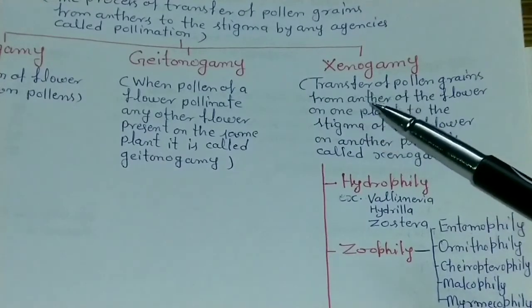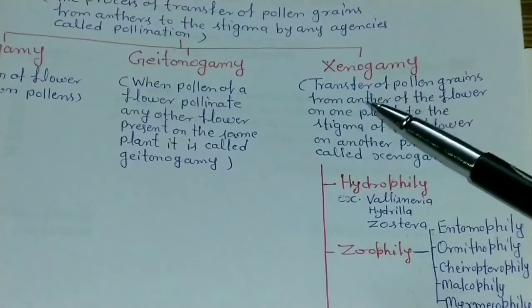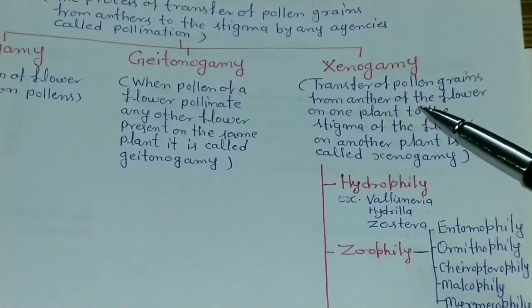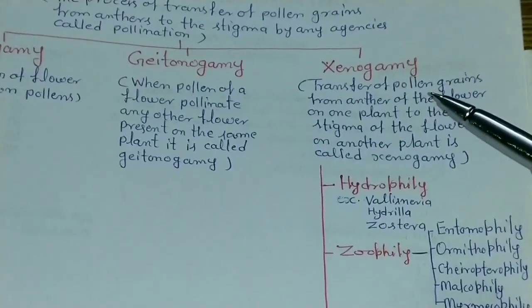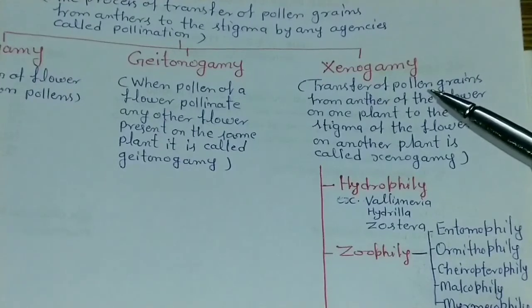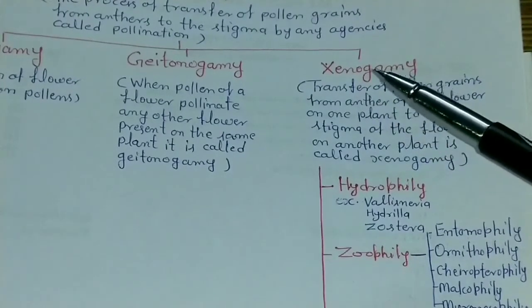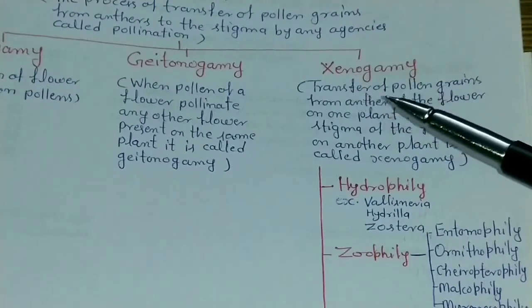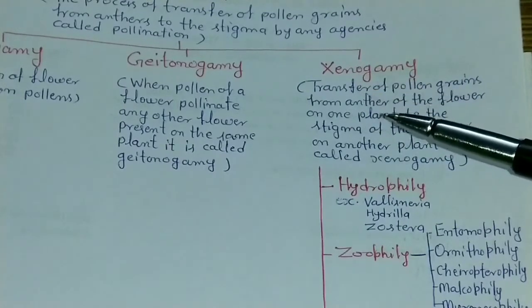In this case, the pollen grains transfer from a flower of one plant to the stigma of a flower of another plant. That pollination is also known as cross pollination or allogamy.